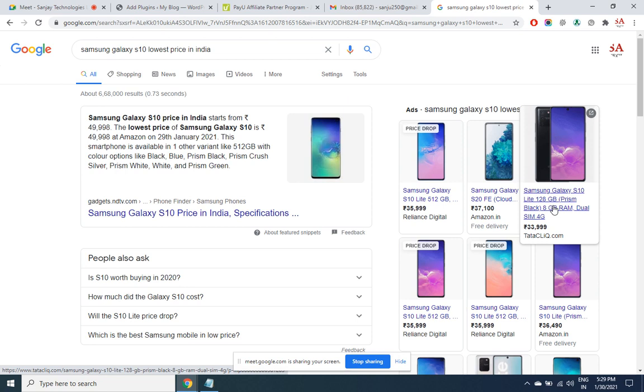What will happen? The product from Tata Click will directly go to my customer. Now is the customer satisfied? Of course he has to be, because what he has paid is 33,500, but the invoice he has got is 34,000.